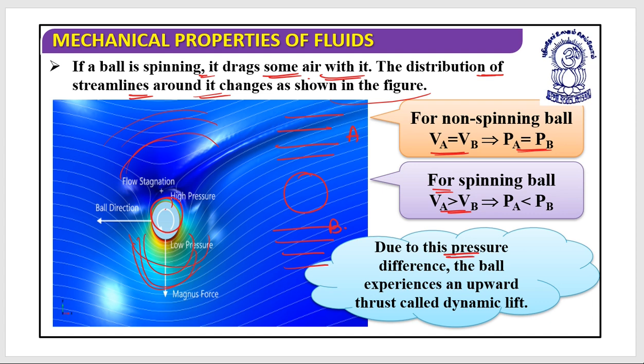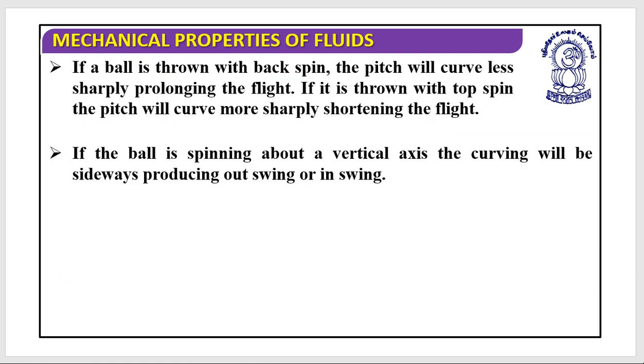So due to this pressure difference, as you can see, this pressure is lower and this pressure is higher because it is more dense. So due to this pressure difference, the ball experiences an upward thrust, which we call the dynamic lift. So if a ball is thrown with backspin, the pitch will curve less sharply, prolonging the flight. If it is thrown with top spin, the pitch will curve more sharply, shortening the flight.